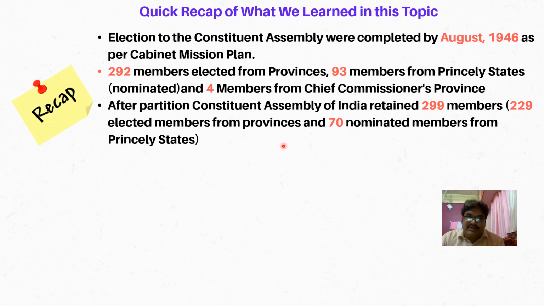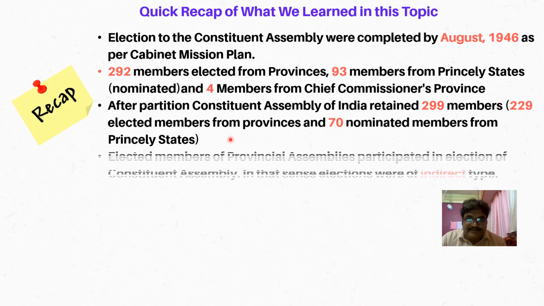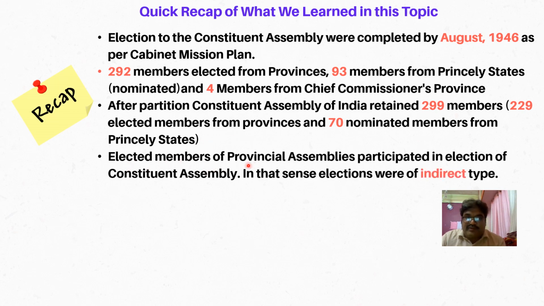After partition, the Constituent Assembly of India retained 299 members: 229 elected members from provinces and 70 nominated members from princely states. Elected members of provincial assemblies participated in the election of the Constituent Assembly. In that sense, elections were of an indirect type.